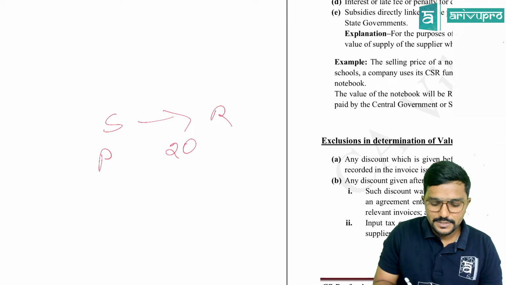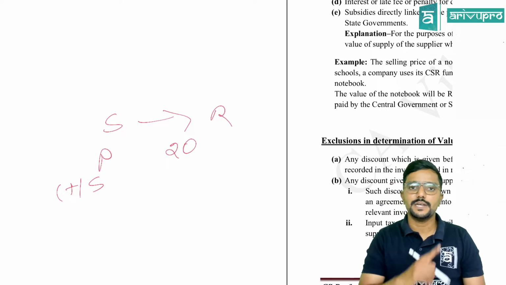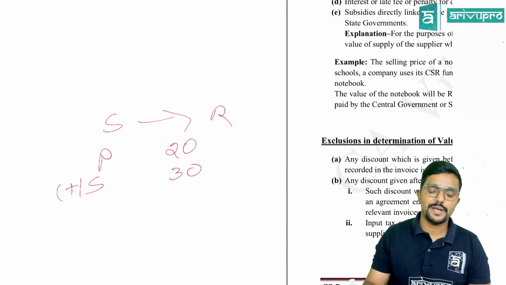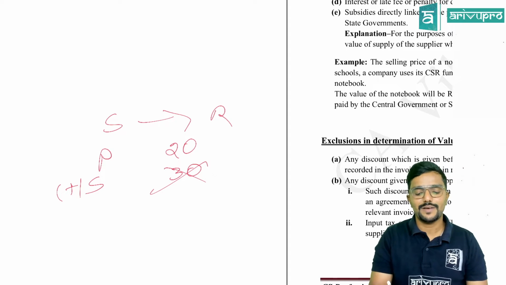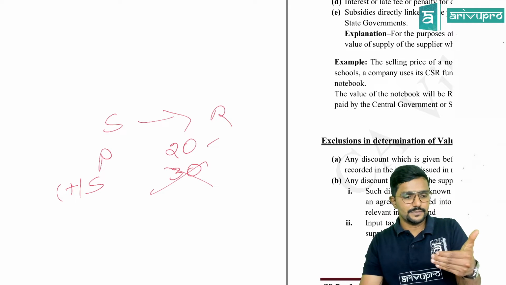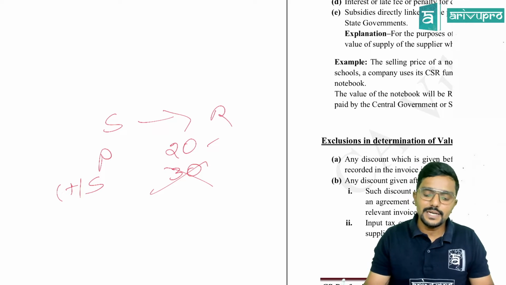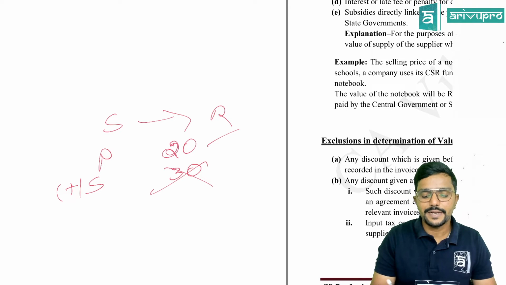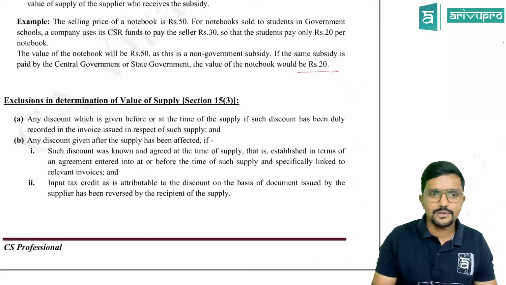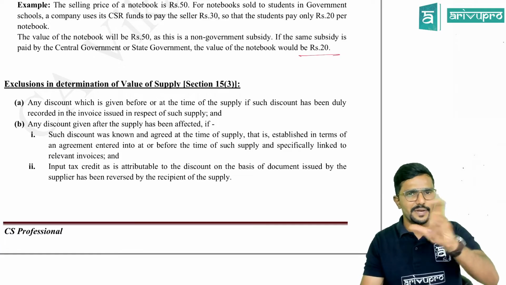Check whether the subsidy is given by a non-government party. If yes, and if it is linked to the price, add that. If the subsidy is given by the government, don't add it. In that case, the value of supply is straight away 20. Or if the subsidy received from a non-government party is not directly linked to the price, you can again take only 20. In the question, you need not worry. There will be a clear-cut instruction whether it is linked to the price or not. Some hint at least they would have given.